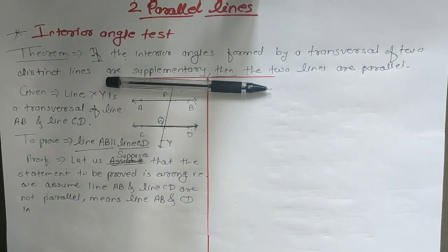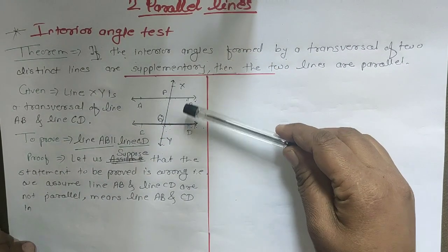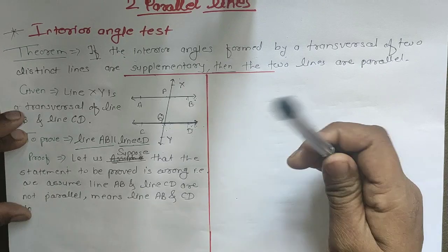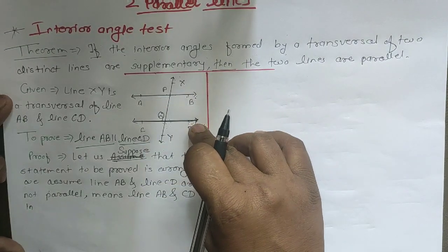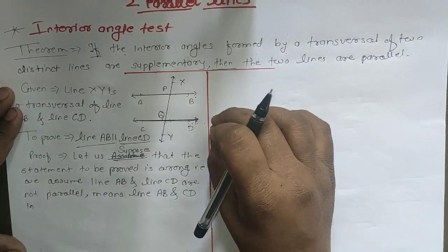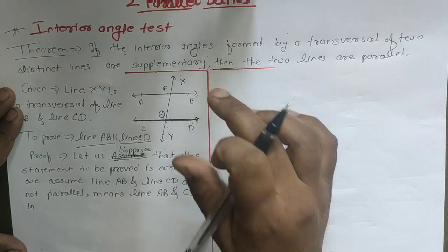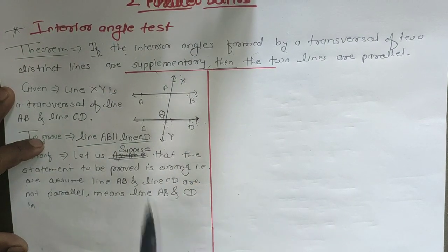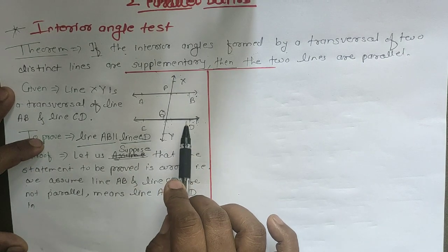Now the proof. As you know, these lines AB and CD are parallel to each other. But it is an indirect proof. Whatever is given means these two lines are parallel to each other, but we have to suppose these two lines are not parallel to each other. In this way we have to solve this example. Then we will get our proof. So first of all, it is an indirect proof.